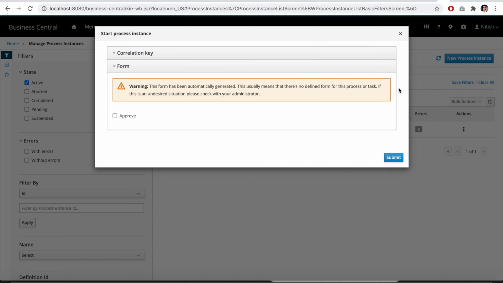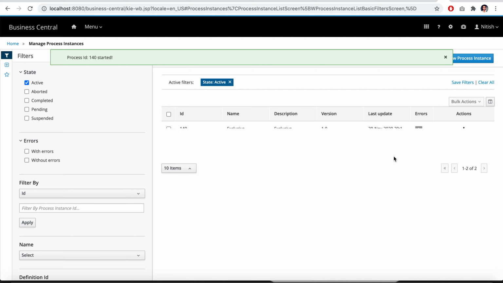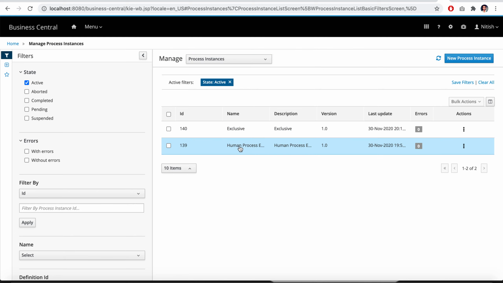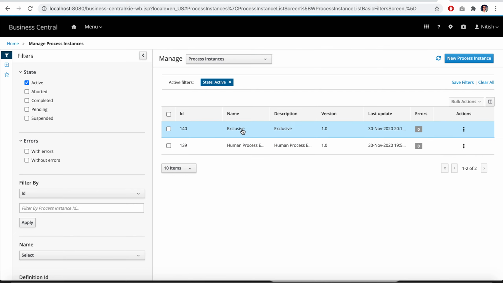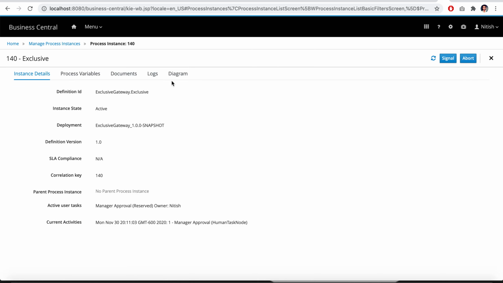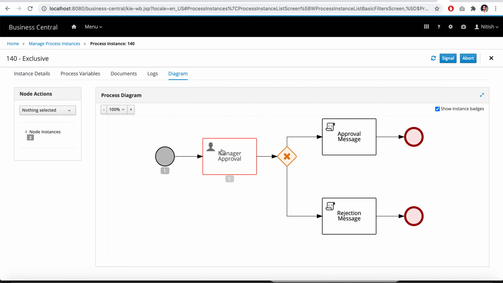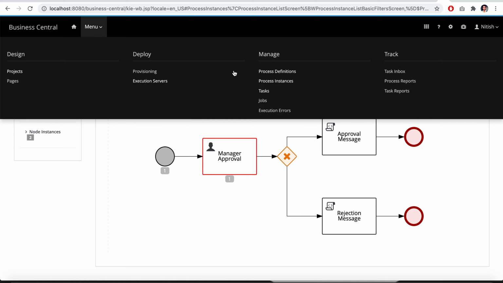Go there and start it. Okay, let's approve it. Submit. We approved it. Now you can see we have other tasks as well, but we need to focus on the exclusive one. When we go to exclusive, you will see in the diagram that it is waiting at the manager approval, because this is a human task and a human needs to approve or reject it as per the requirement.